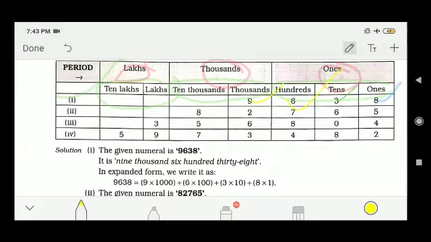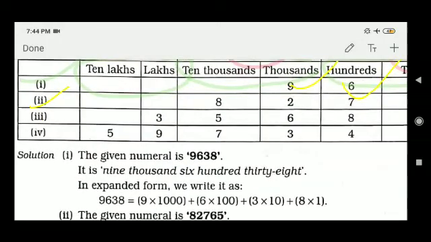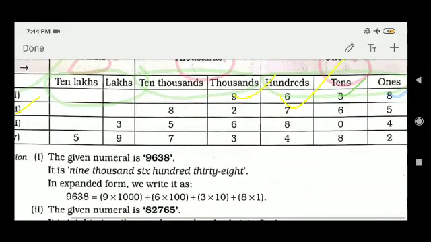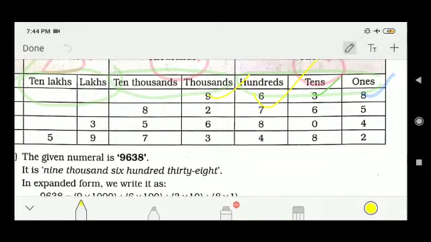Literally I can say this as 9638. Similarly, the second number is 82768, where 8 is present in ten thousands place.